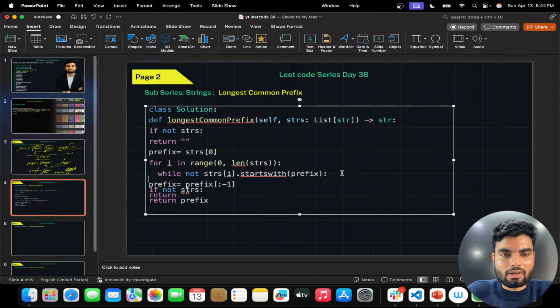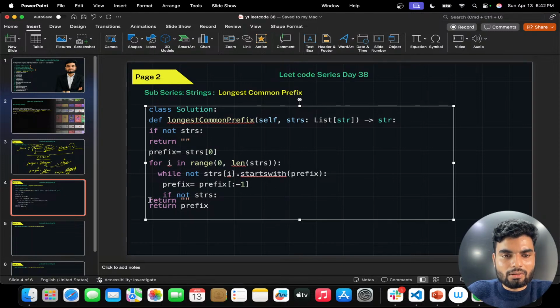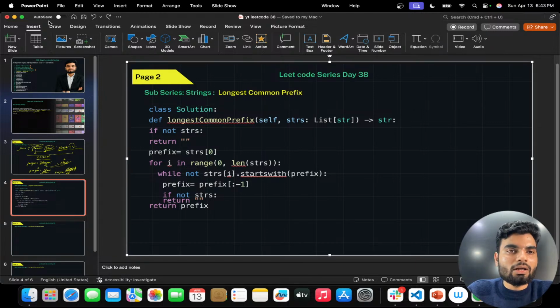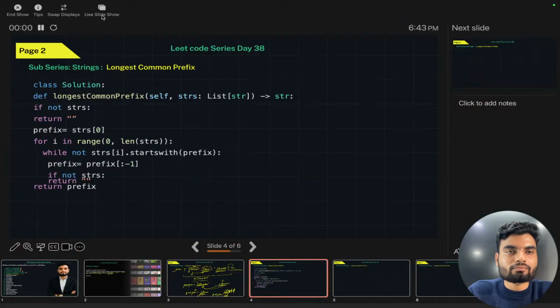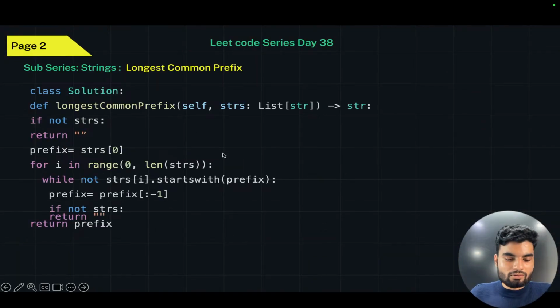So now here is the thing. Same thing for this, I need a new line. If this is not a case, then return this, otherwise this thing. Cool here. So now I'll do a slideshow again from the current slide. Okay, so how this is working, I'll tell you straight now.